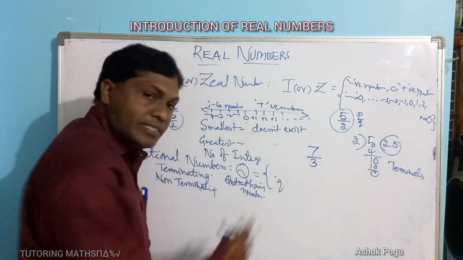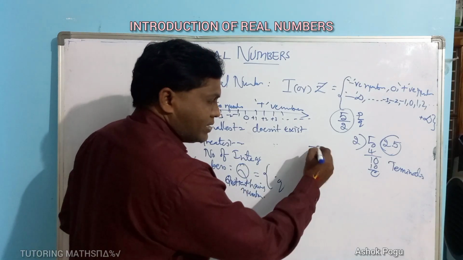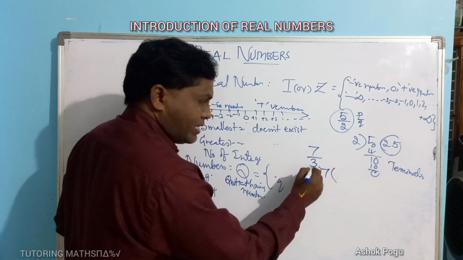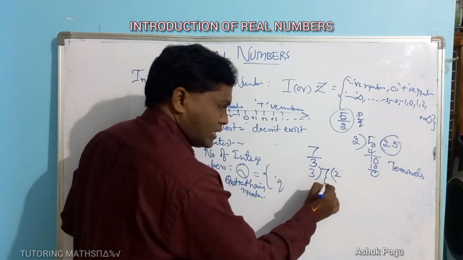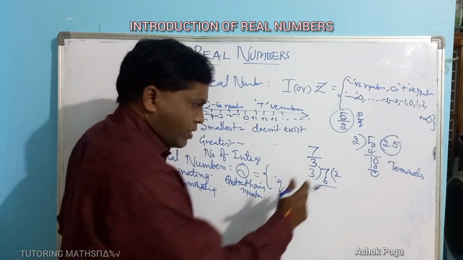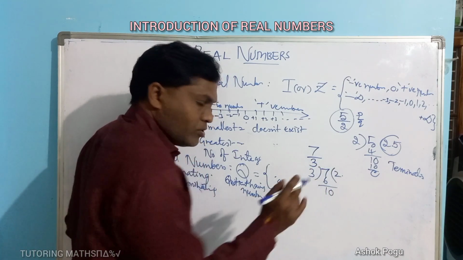7 by 3. Let us divide. This is the numerator, the dividend, and 3 is the denominator, the divisor. 3 2s are 6. 7 minus 6, we get 1.